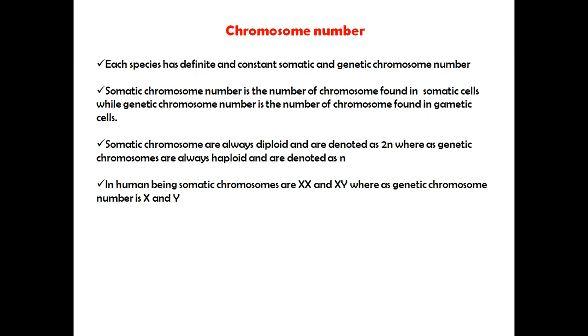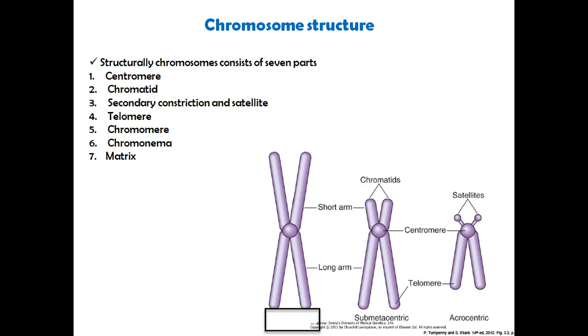Chromosome number. Each species has a definite and constant somatic and genetic chromosome number. Somatic chromosome number is the number of chromosomes found in the somatic cell, while genetic chromosome number is the number of chromosomes found in the gametic cell. Somatic chromosomes are always diploid, denoted as 2n, whereas genetic chromosomes are always haploid, denoted as n. In human beings, somatic chromosomes are XX and XY, whereas the genetic chromosome number is X and Y.